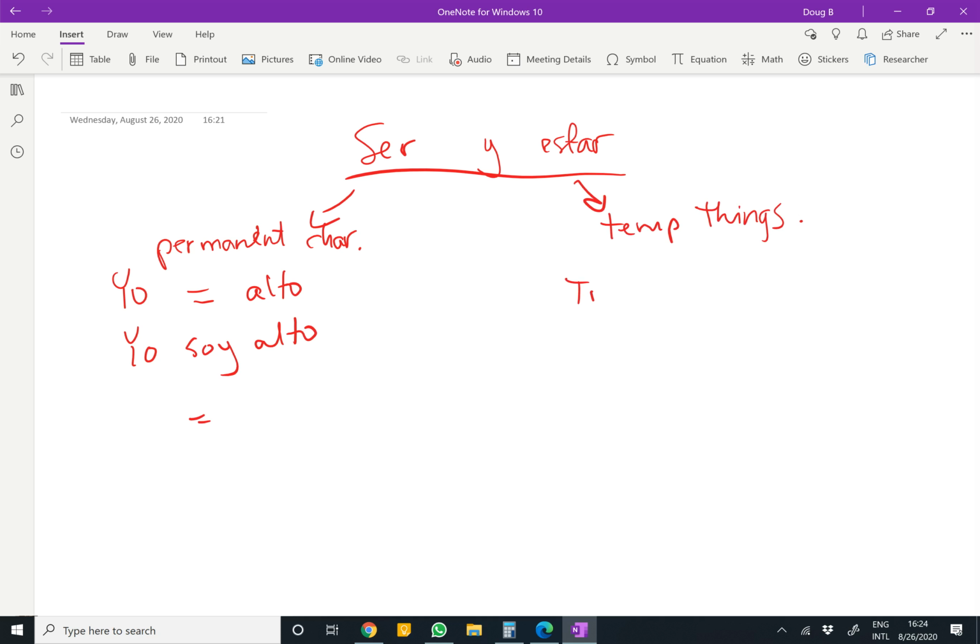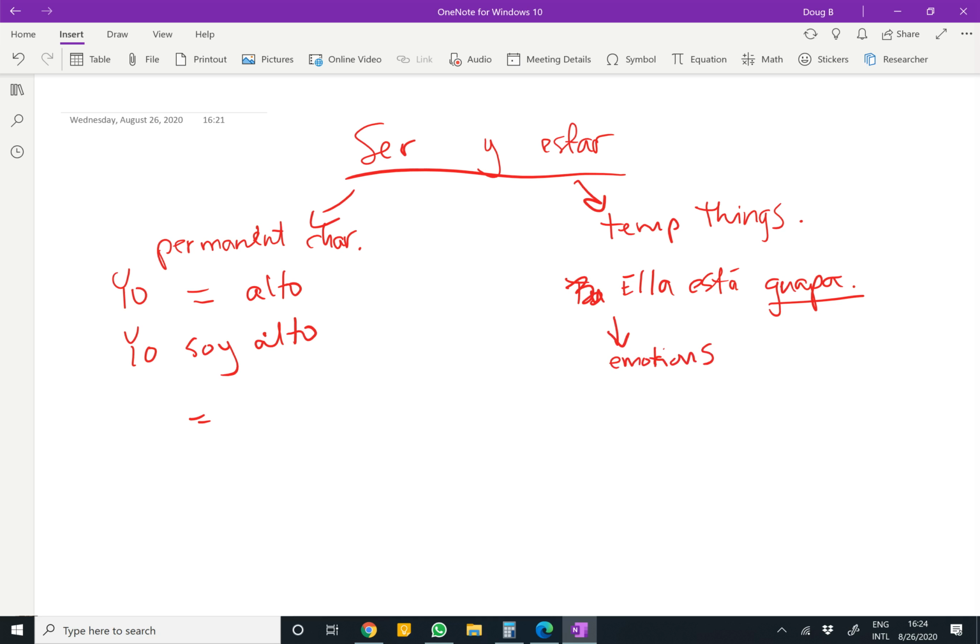So tú. Now let's go with ella está guapa. So ella está guapa. So normally guapa, pretty, you'd use over here because it's a permanent characteristic. But maybe somebody put a lot of effort into how they're dressed today. They're looking hot. They're doing their best. You would say está muy guapa. You're saying, oh, she's really looking good today. Está guapa. So you also use estar with emotions.